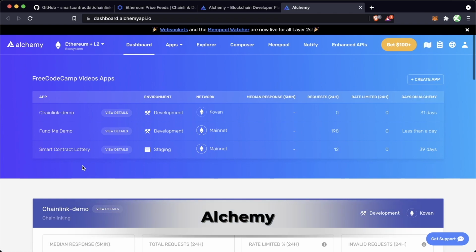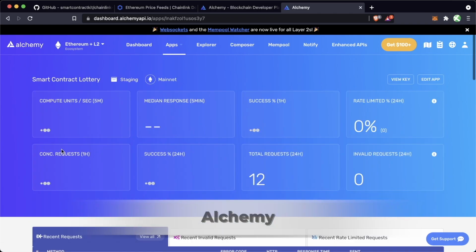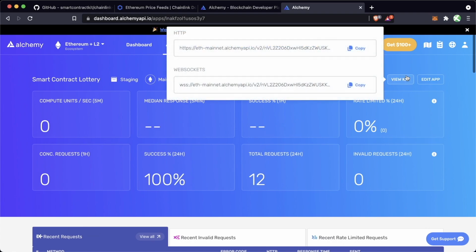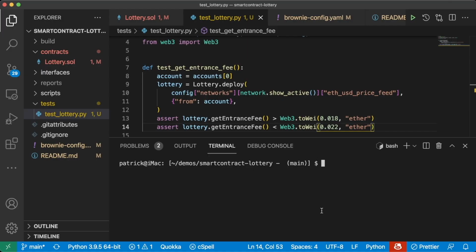So you'll want to create a new app. I've already created one here called Smart Contract Lottery. We'll view the key, and this is the HTTP endpoint that we'll use. So to do this, we'll do brownie networks add. This will be a development chain. We'll call this mainnet-fork. It'll be a ganache-cli. The host is going to be our localhost, so